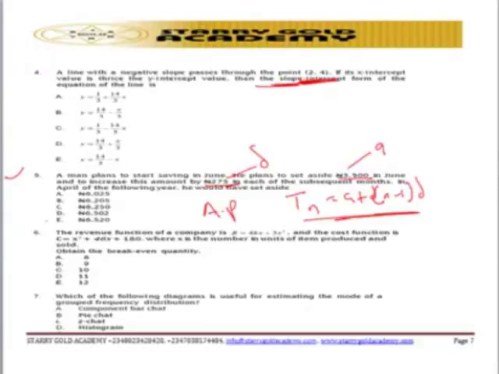Let's look at question number 6 per se. They say the revenue function of a company is R equal to this, and the cost function is this, where S is the number of units of the item sold. Obtain the break-even quantity. That is, this particular question is pointing to break-even analysis.